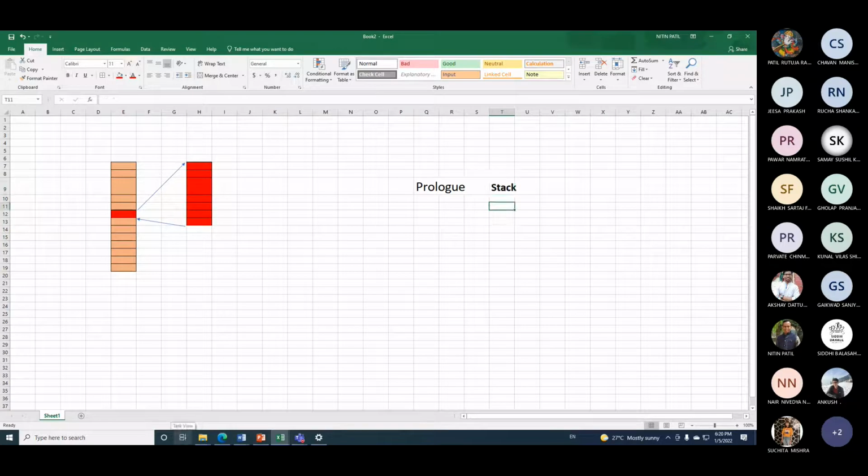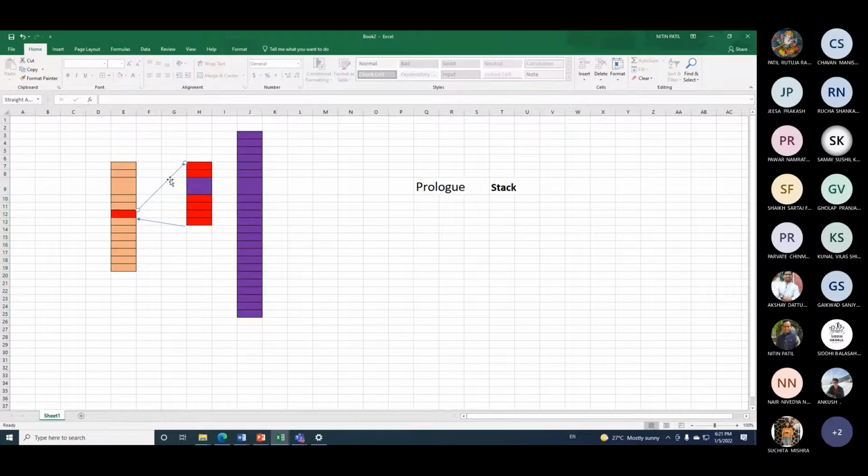Now let us see, suppose this function from here has another call. So this is the call and this was the function. Now we will have the same thing: this kind of arrow again.